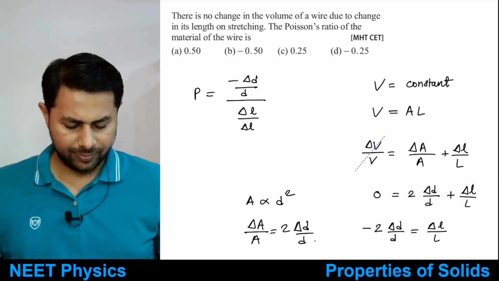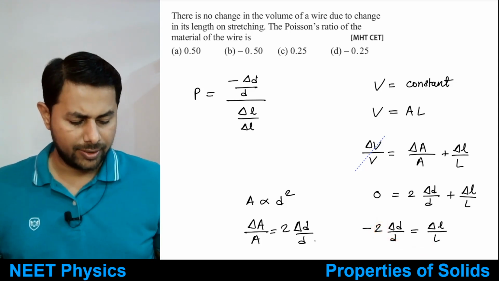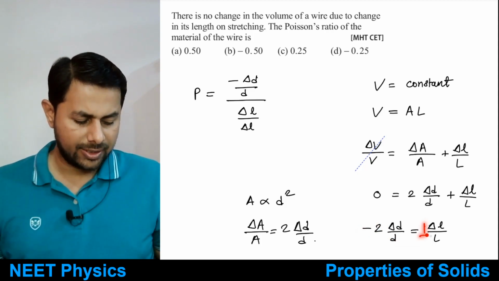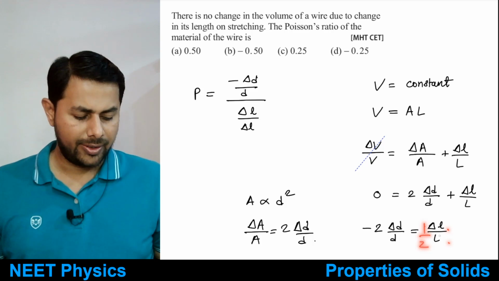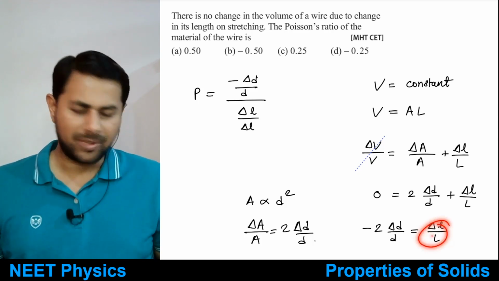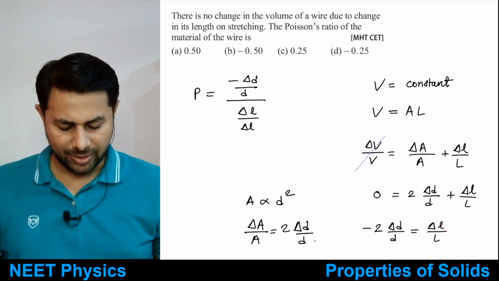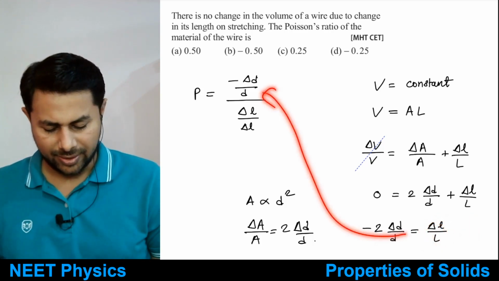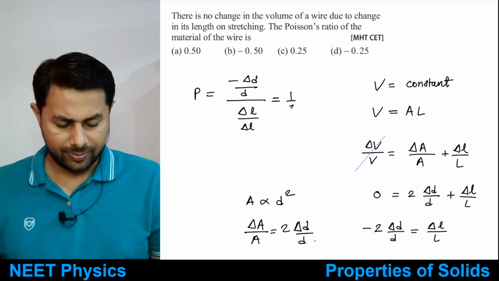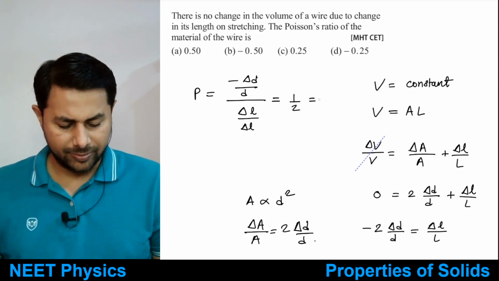by L, or I can take the 2 on that side. Okay, so minus delta d by d is half of delta L by L, or if I take the ratio of minus delta d by d to that of delta L by L, what do I get? I get half. Okay, so you can substitute that here and you will get Poisson's ratio is equal to half. Okay, so that is 0.5.